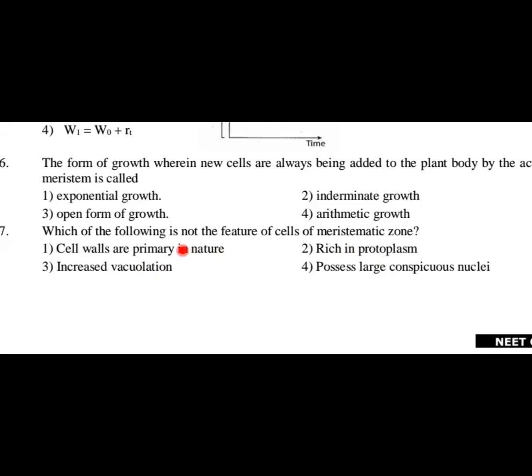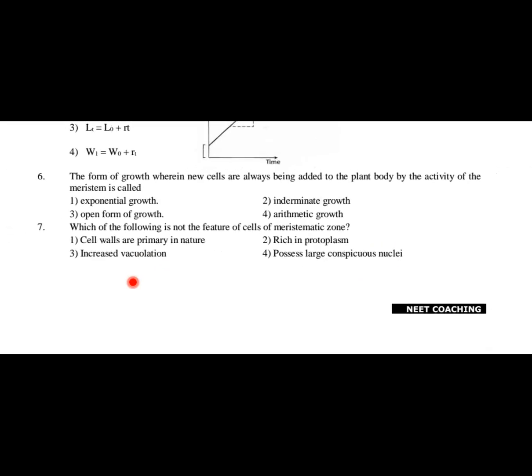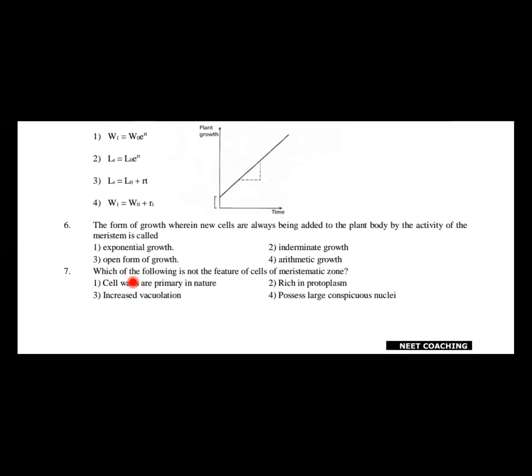Remaining, cell walls are primary in nature, 100% right, because only primary walls will be there, as these cells are actively dividing, children. They are rich in protoplasm, yes, definitely right. Possess large conspicuous nucleus is also right. Increased vacuolation is not the feature here, whereas increased vacuolation is the feature of cells of the phase of elongation, not the meristematic zone. So option 3, increased vacuolation, is the answer for this particular question. Now let us go to the next question, question number 8.